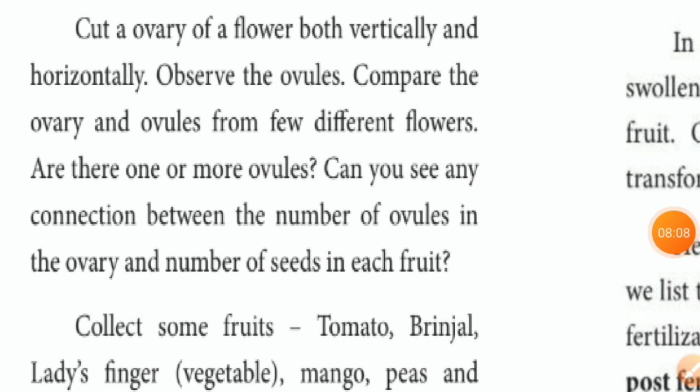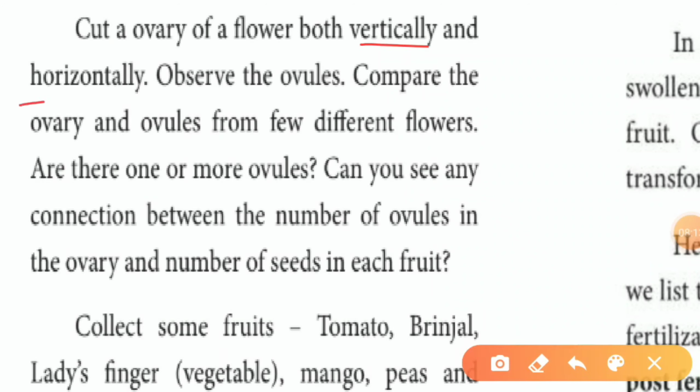Cut an ovary of a flower both vertically and horizontally. Observe the ovules. Compare the ovary and ovules from a few different flowers. Are there one or more ovules present? Can you see any connection between the number of ovules in the ovary and the number of seeds in each fruit? Yes, there is some difference. Now we discuss one by one. What are the differences?